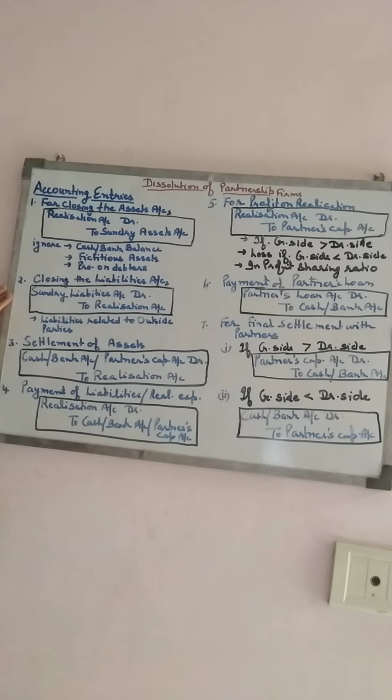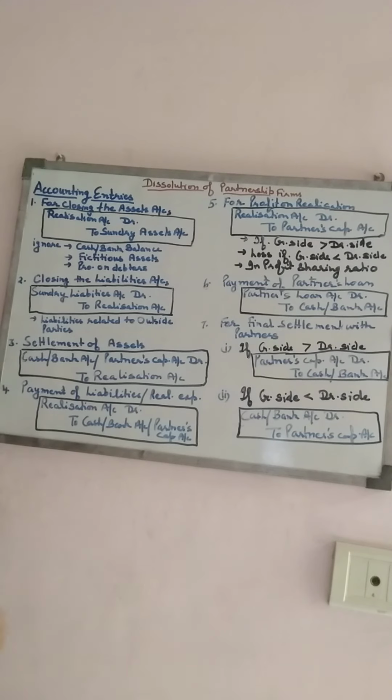After that, all the liabilities which are to be paid to the third party will be shown on the credit side of the realization account. Only the liabilities which have to be paid by the firm to the third party or the outsiders are considered as liabilities. So the entry will be sundry liabilities account debit to realization account.